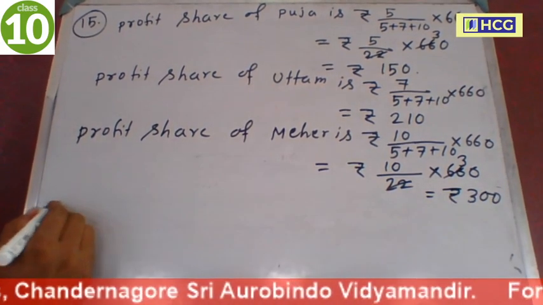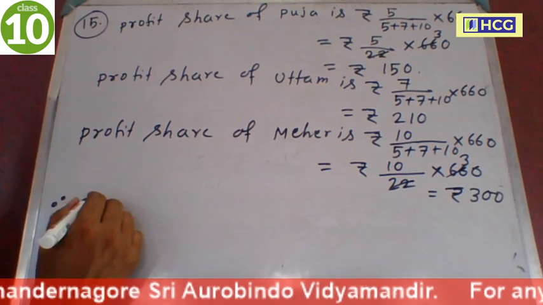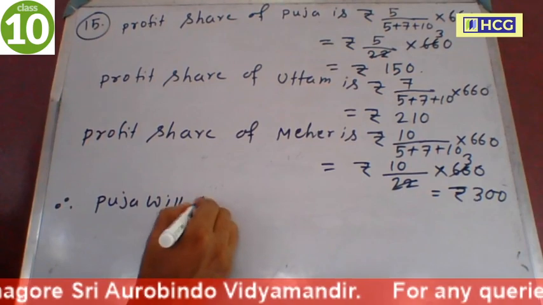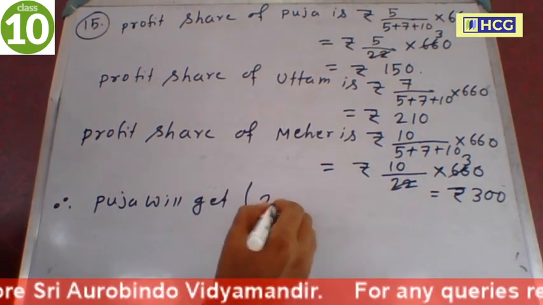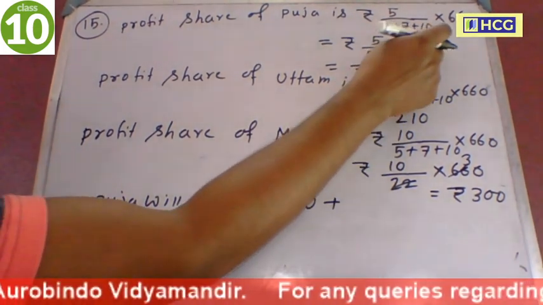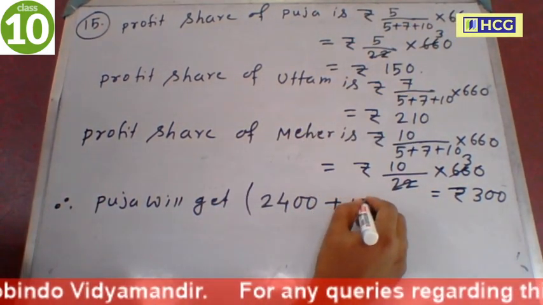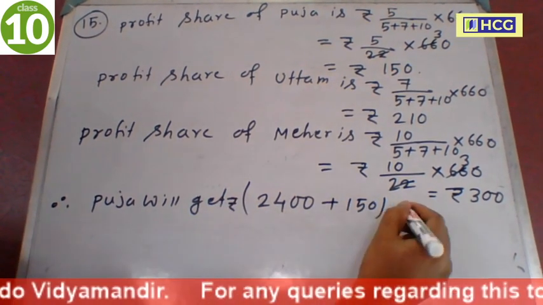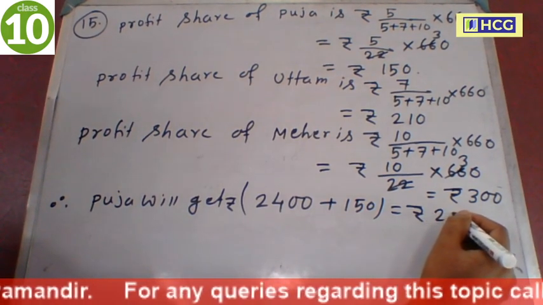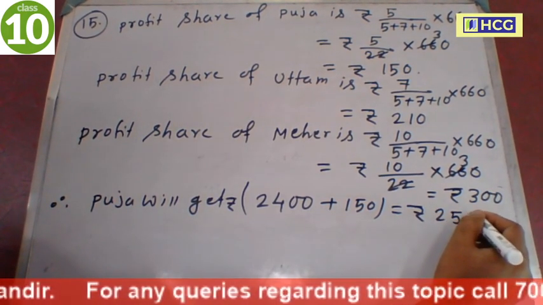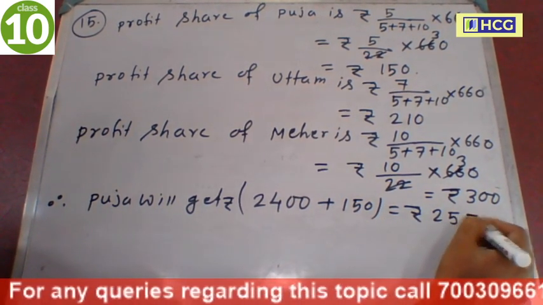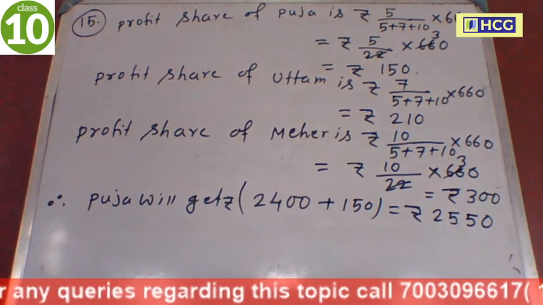So therefore Pooja will get 2400 for keeping the accounts plus profit share is 150. This is equal to rupees 2550.